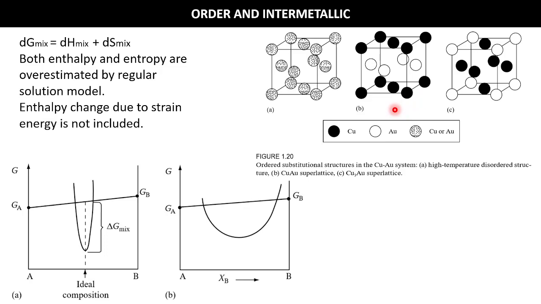And this way we can get a superlattice. This is called superlattice. So this is an order-disorder transformation. Here is a disorder, there is an order. So as the temperature is decreasing, there is an order-disorder transformation, and we will get a superlattice by doing this. So this is copper surrounding gold, or gold surrounding copper, both ways possible, as we will get a particular composition like CuAu superlattice or Cu3Au superlattice.